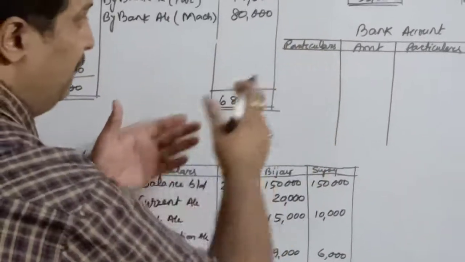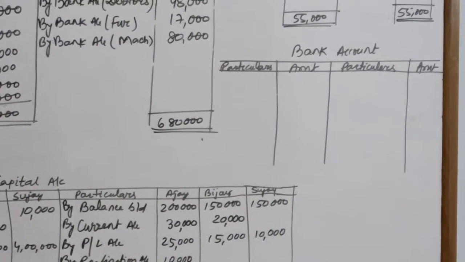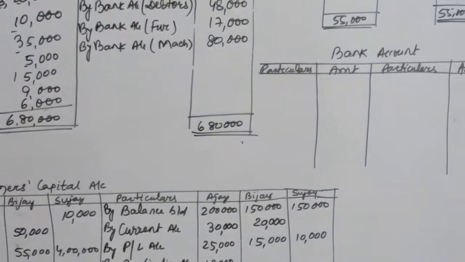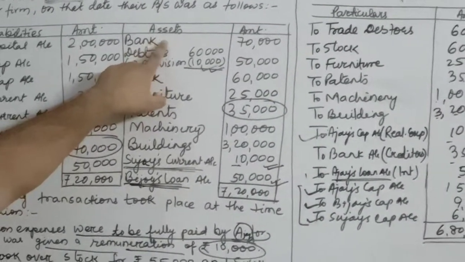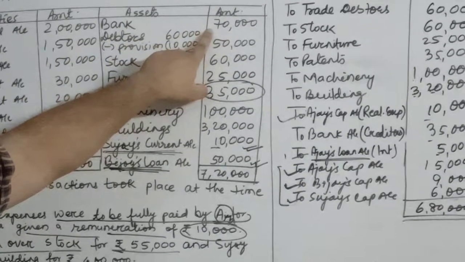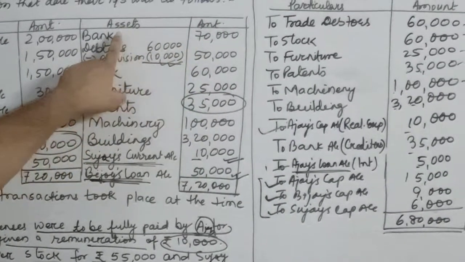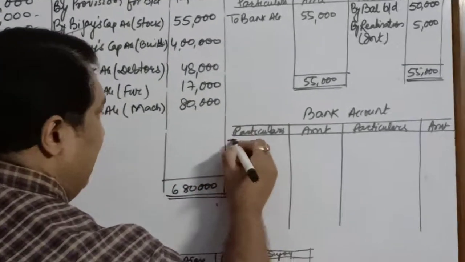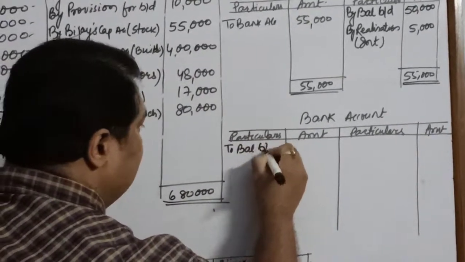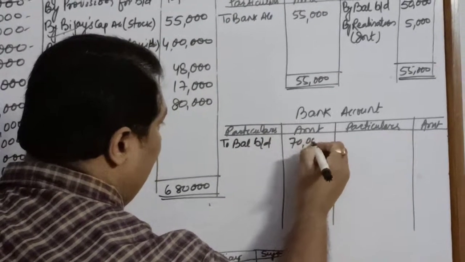Now it's time to prepare the last ledger, that is bank account. In order to prepare bank account, the only thing which you have to keep in mind is the opening balance of your bank. What is the opening balance? 70,000. Remember, it is an asset. Asset has a debit balance. So on the debit side, you will write to balance brought down 70,000.